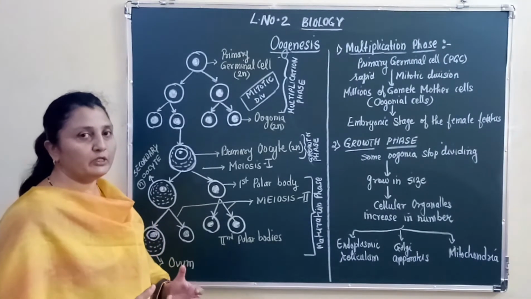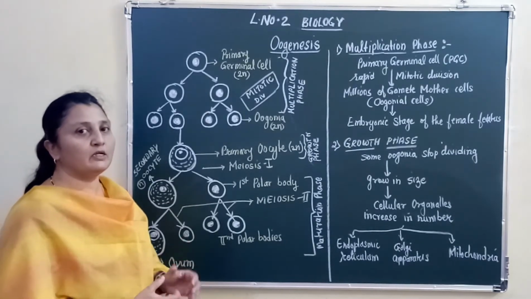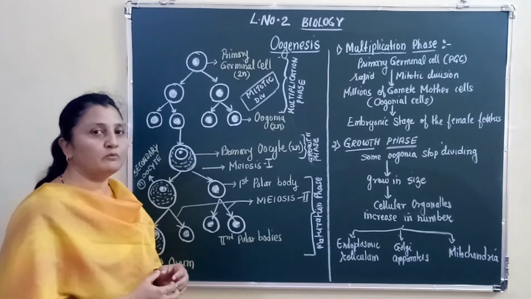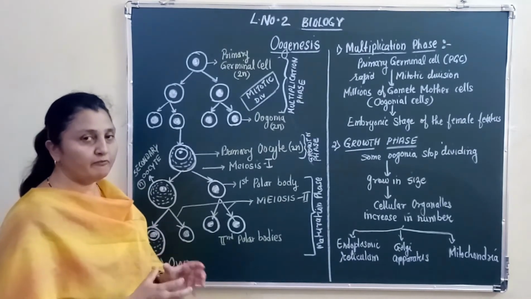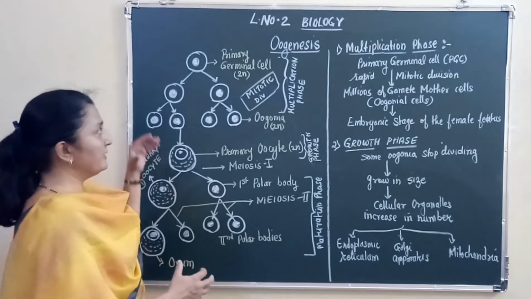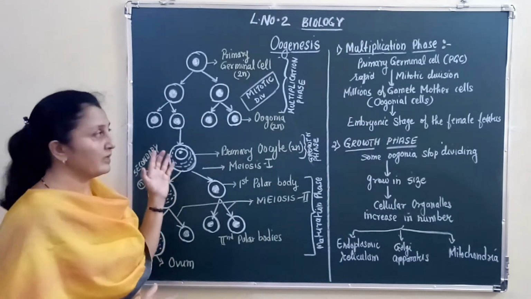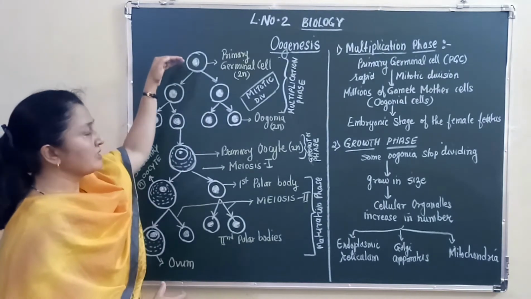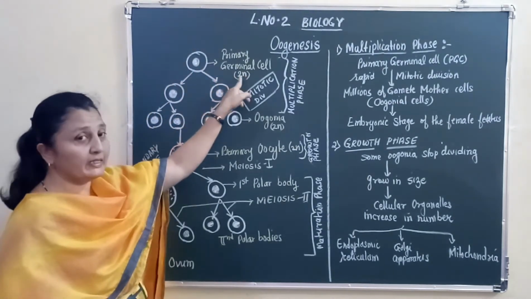Students, let's start with oogenesis, the process by which an egg or an ovum or an oocyte is formed in the ovaries of a female. If you look at the diagram on the left side of your board, you can see the process of oogenesis. It begins with the primary germinal cell.